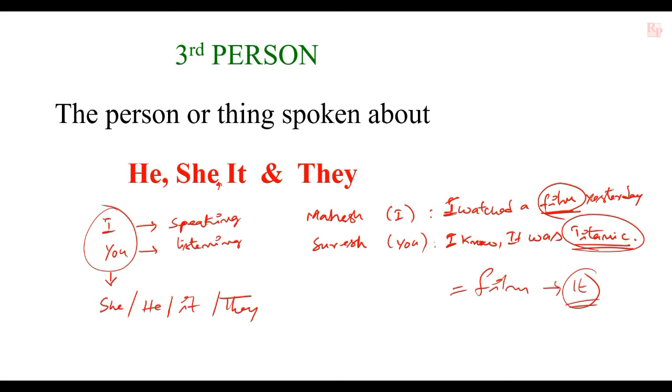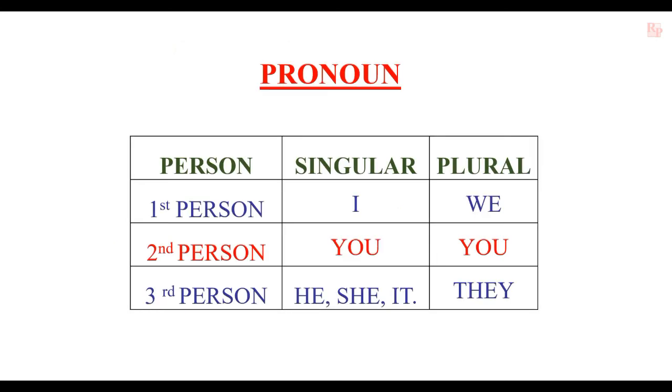Like that, let us sum up all these three persons. Personal pronouns are of three kinds: first person, second person, and third person. For every person there is a singular and a plural. The first person singular is I, and the first person plural is we. The second person singular is you, and the plural is also you. The third person singular is he, she, it, and the third person plural is they.